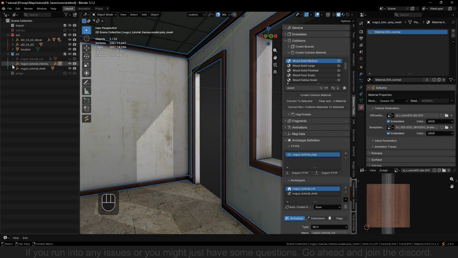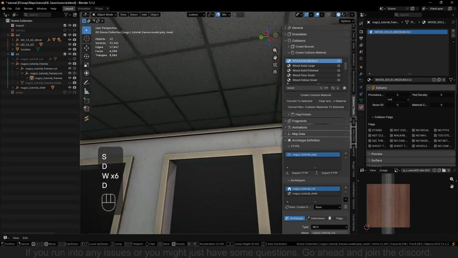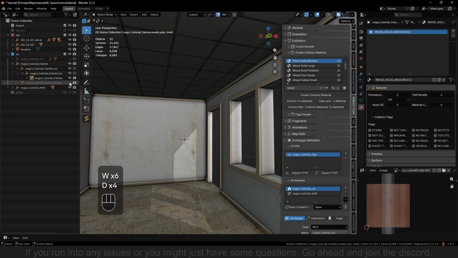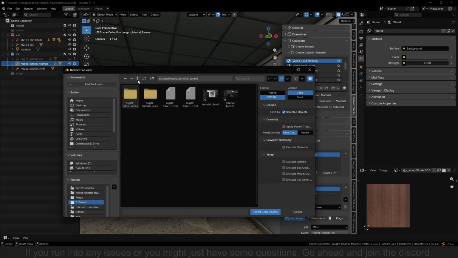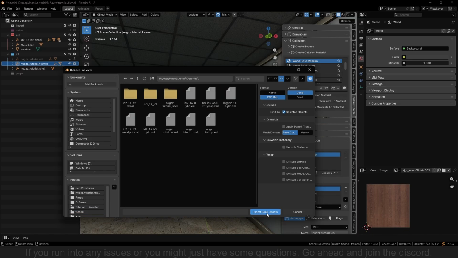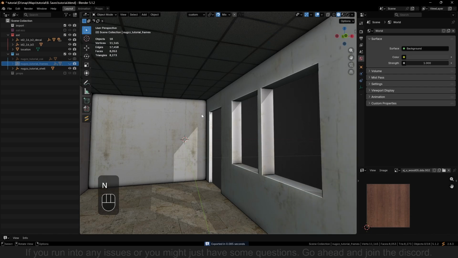Before converting, open up frames, hide the model up until you see the material view, and then convert. There you go. So it should change the color. Once that is done, we can just get it back, and frames we can export. So export right here. Hide that for a second.